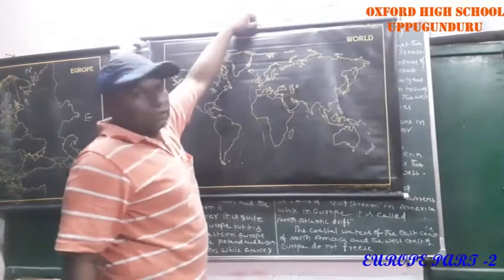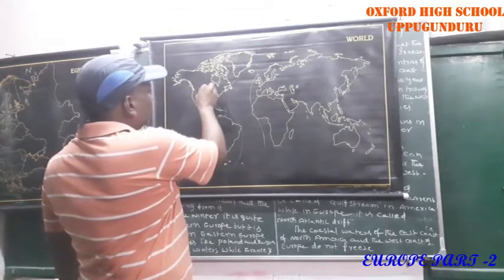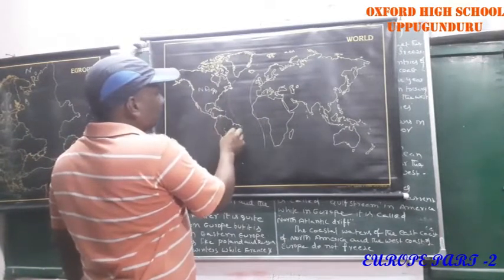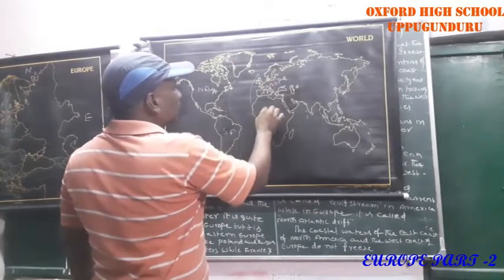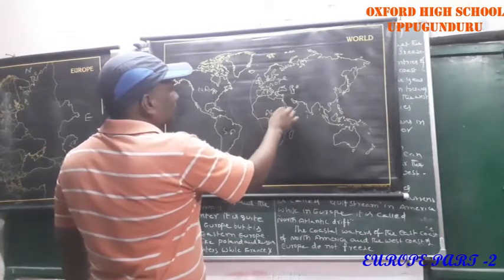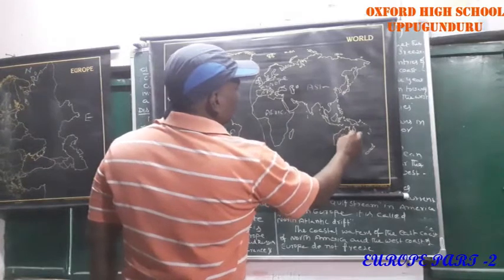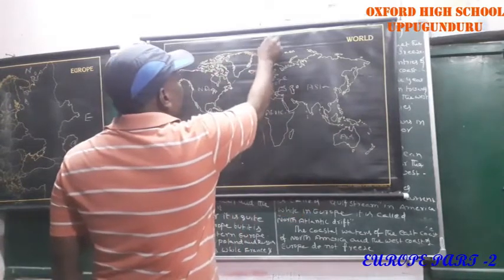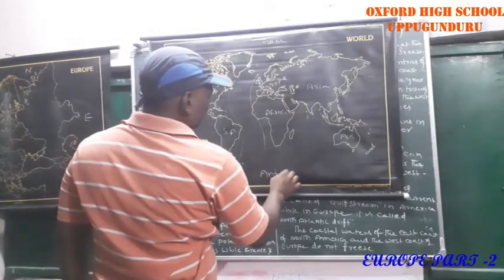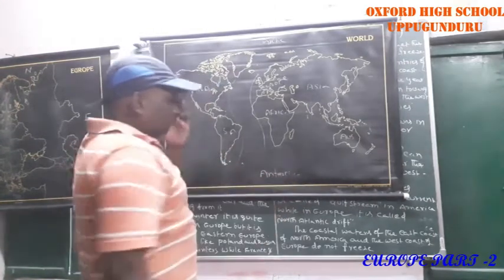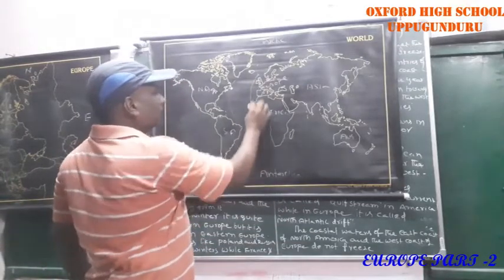So this is the old map. See, this is North America, this is South America, this is Europe, this is Africa. So as usual, this is Asia, this is Australia, Arctic, Antarctic. Okay, now. So if you see Europe, here which ocean is flowing?